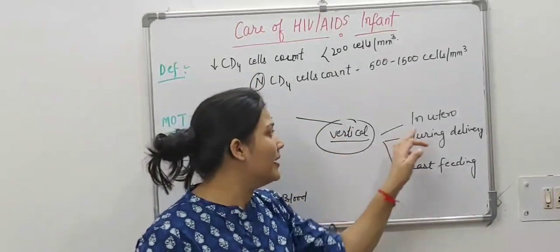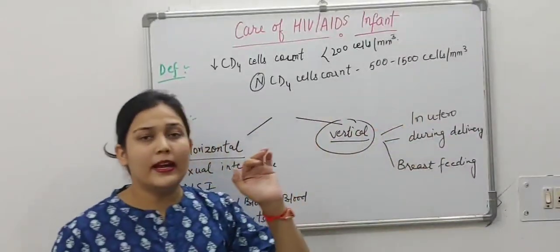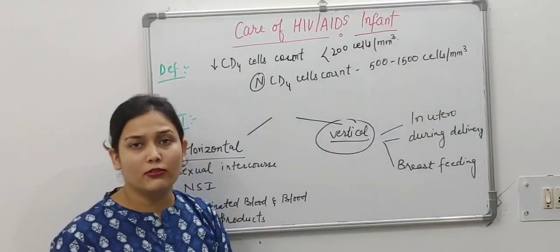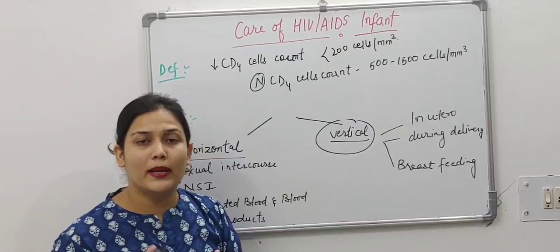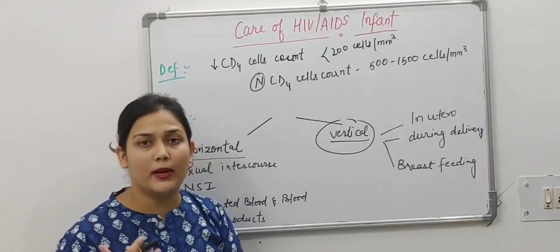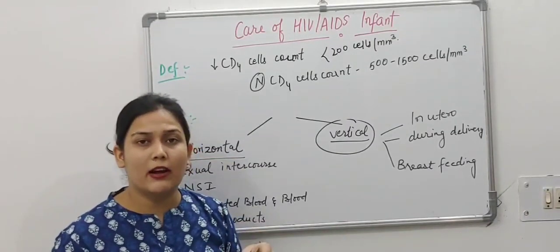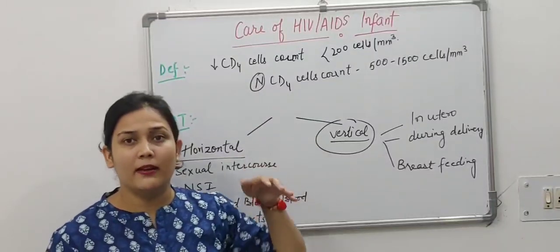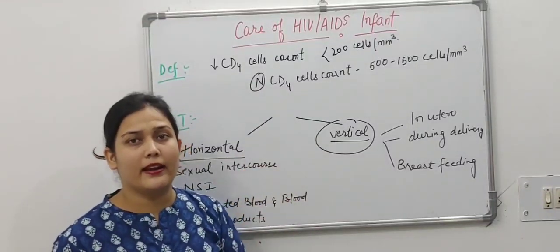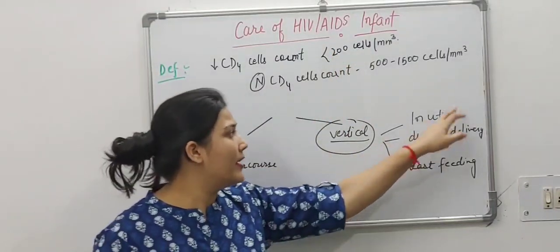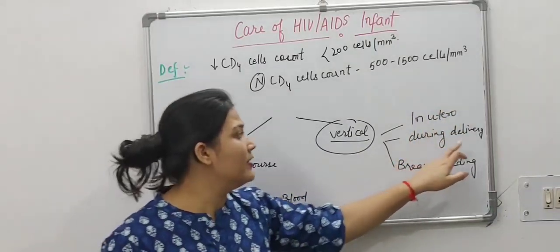In vertical method, it may be due to in utero. That means when the baby is inside the uterus of the mother, the placenta is supplying blood to the fetus. The virus can cross through the placenta and enter into the infant's body. So that is in utero. Second is during delivery.